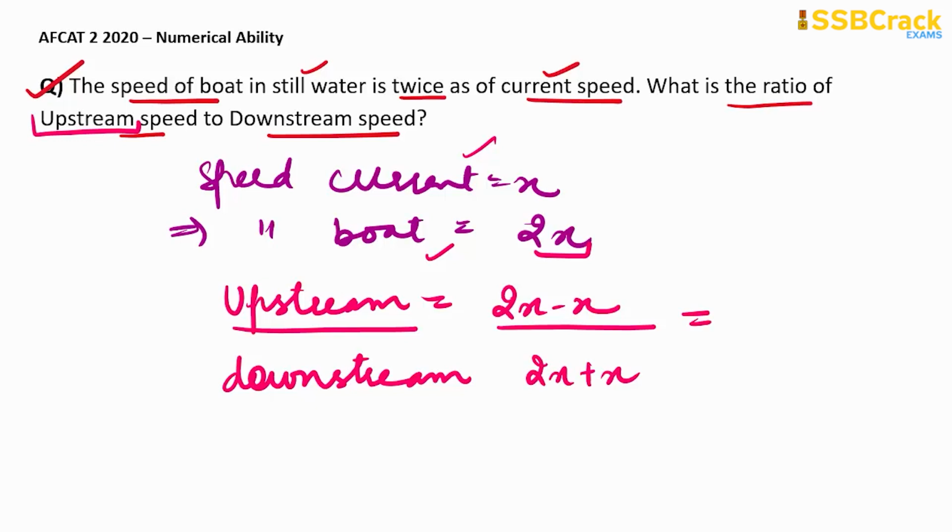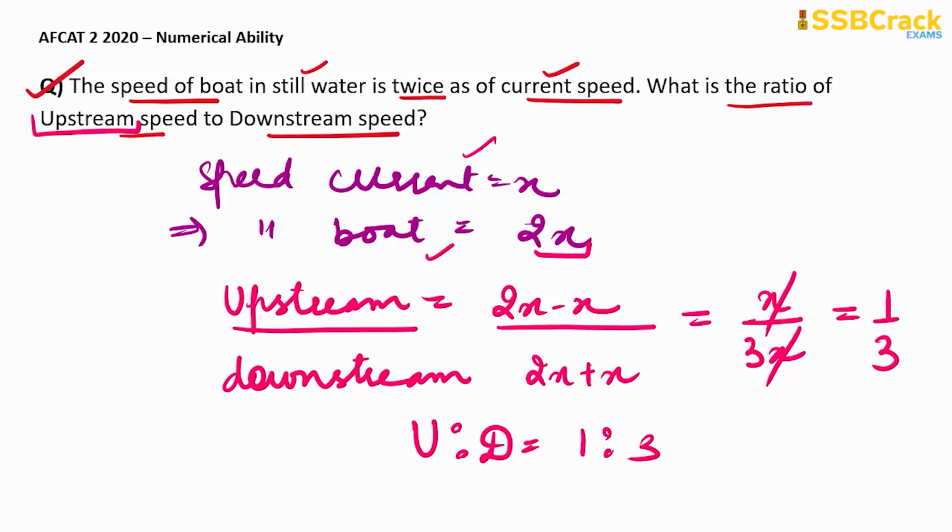So it will be x divided by 3x. This x will cancel out with this x, so it will be 1/3. Or we can say that the ratio of the speeds in upstream to downstream will be 1:3. So this should be the final answer.